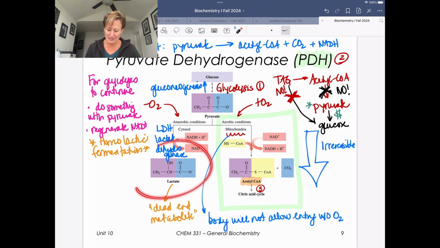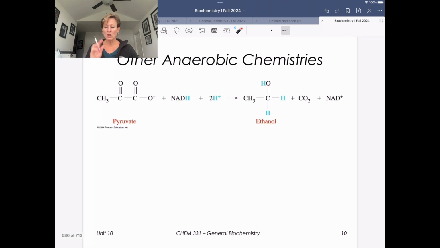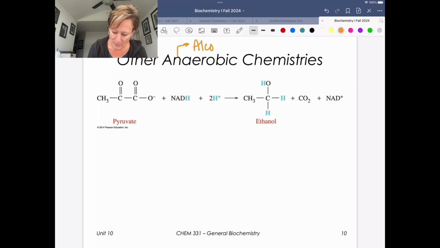Okay, but highlighting lactate is this dead-end metabolite. We need to reverse this process and pay that oxygen debt to get further through our metabolic chemistry. So what we're going to move on to now is discuss another anaerobic chemistry, another fermentative process. Anytime we're talking about doing anything under anaerobic conditions, we're probably going to need to involve a fermentation pathway. In this case, we're going to be talking about alcoholic fermentation, and the enzyme responsible for that is alcohol dehydrogenase.